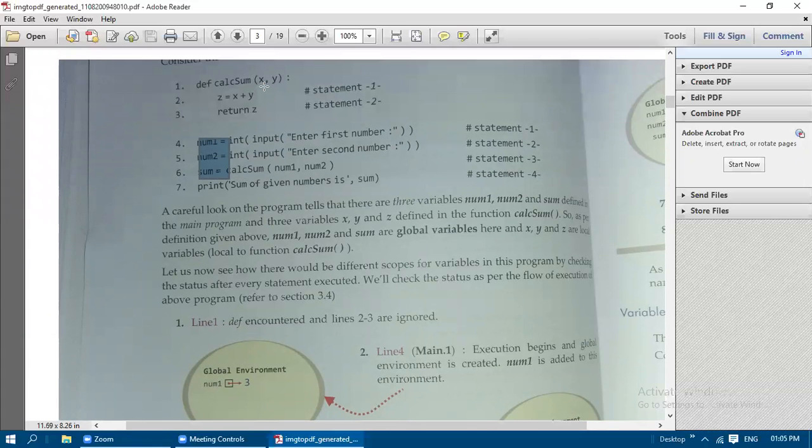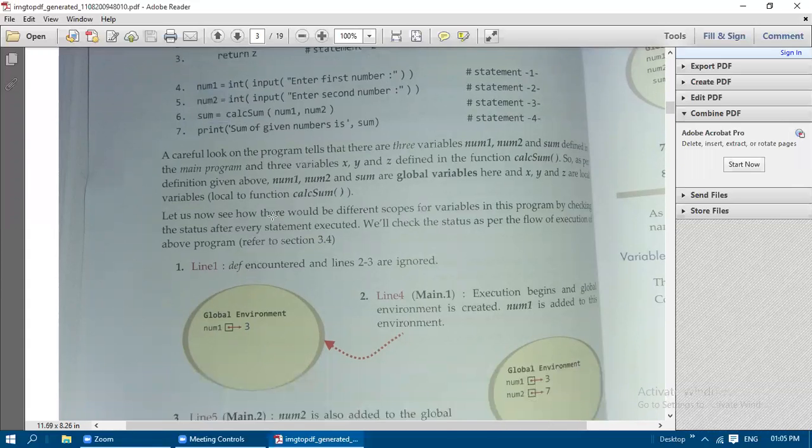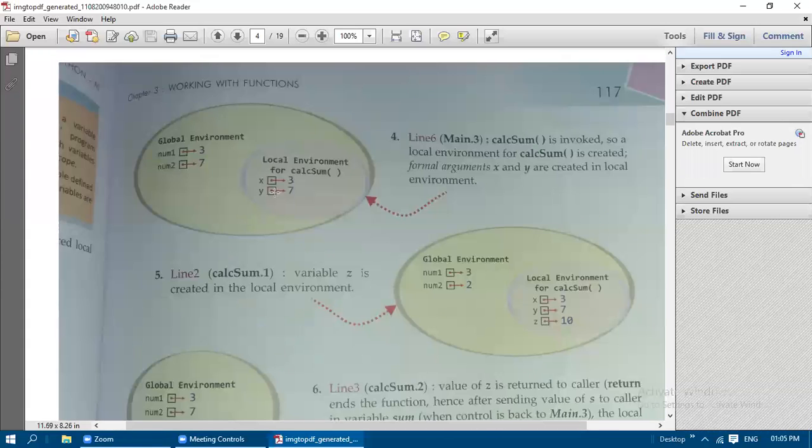In the next picture, you will understand that inside the global environment, we have a local environment. This local environment depends on the global environment's variable values only. So x is referring to num1 and y is referring to num2. So x and y will be taking the values of num1 and num2. So 3 and 7 are going to be used in the local environment.